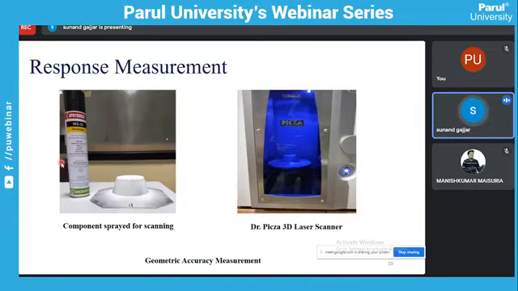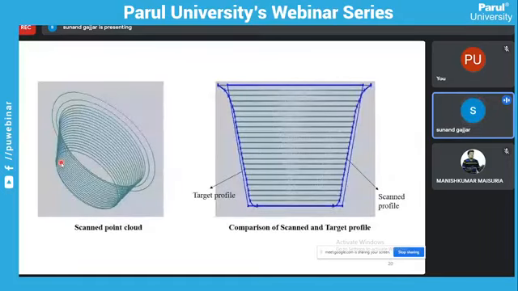In SolidWorks, we design the part, so we obtain the target profile. And from the laser scanner, we scan the whole component. The final profile of the formed part is obtained and converted to point cloud data. Then this point cloud data is fed to the SolidWorks software, and the comparison is done between the scan profile and the target profile.